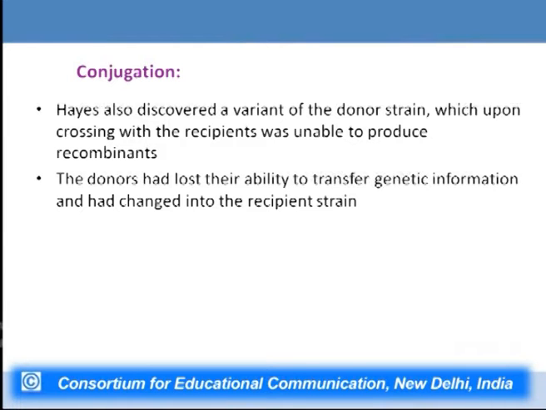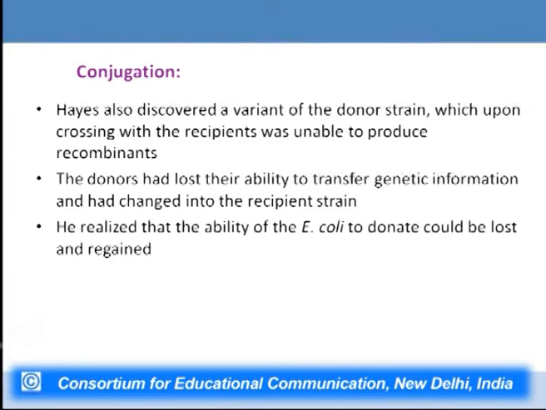Earlier they were able to transfer information to the recipient strain, but when he grew these cells for a sufficient time, he was able to isolate cells which were no more able to donate genetic information, and they themselves were acting as recipients.